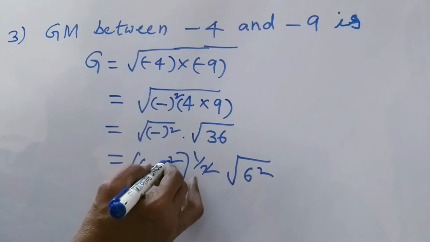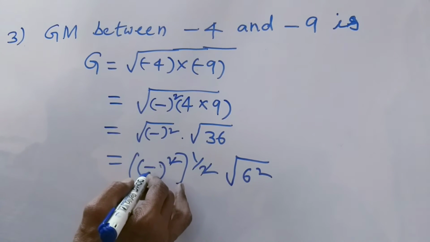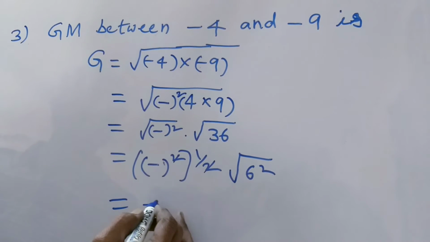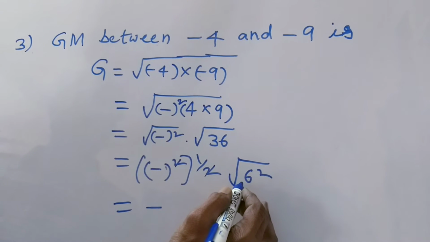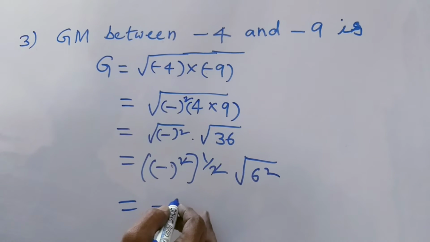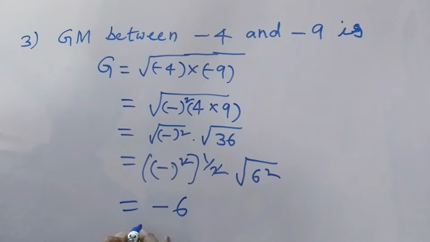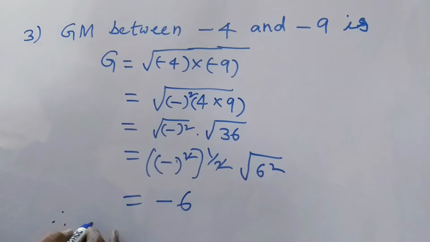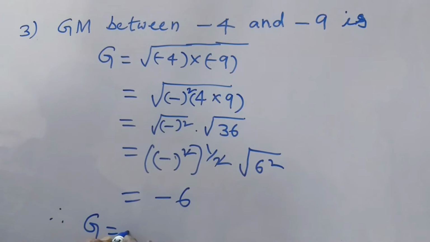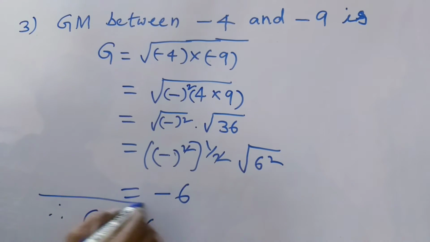Here the 2 both are cancelled. Only minus 1 whole to the power of 1. So only minus is left over here. The square root of 36 is equal to 6. Therefore, the geometric mean of this example, G, is equal to minus 6.